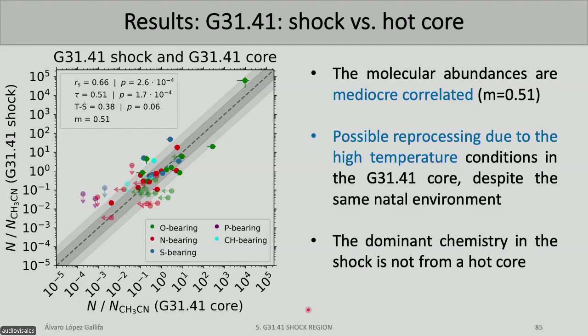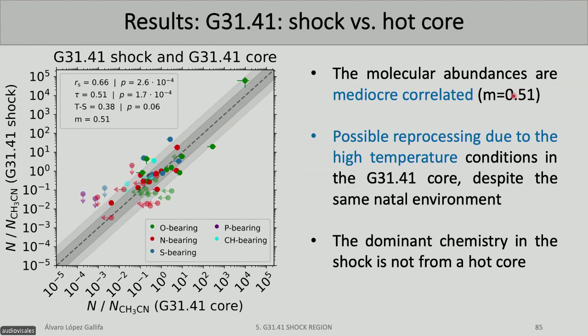So the first thing that we are going to complete is we are going to compare the hot core versus the shock. We are going to compare what happens when these two sources, which are interconnected, which are G31, sorry, the hot core and the shock region, and we see how the correlation is 0.5. It's decent, but it can be much better.